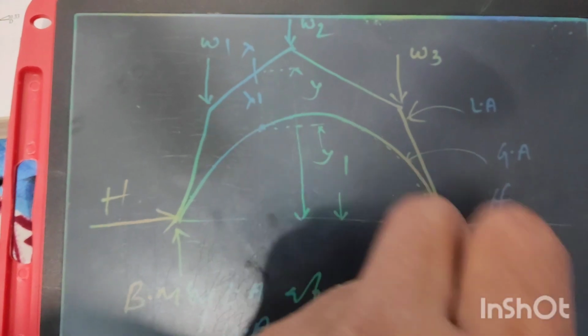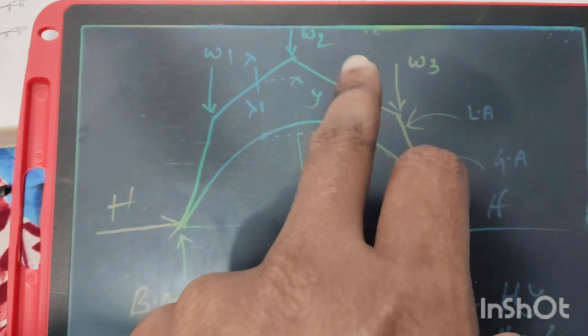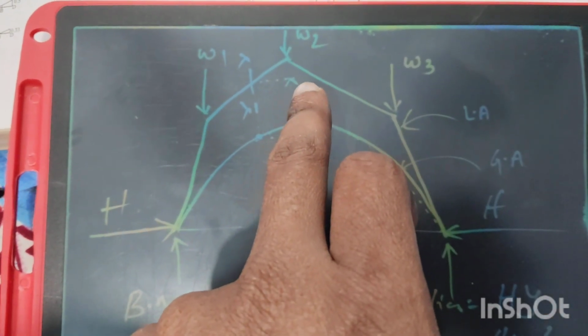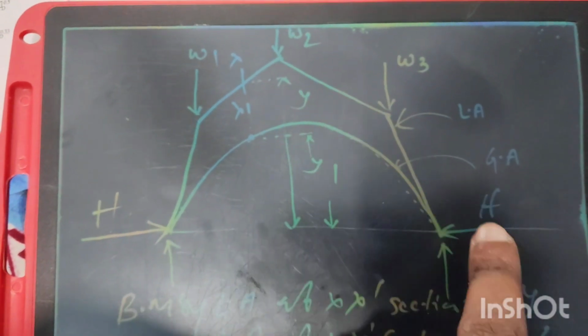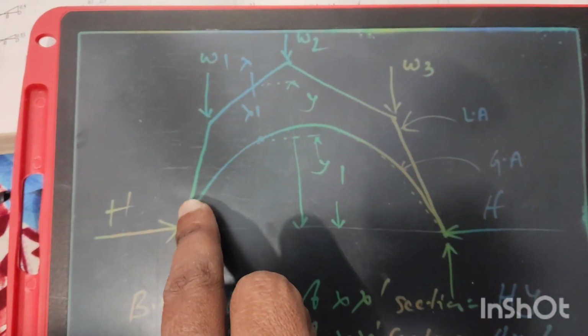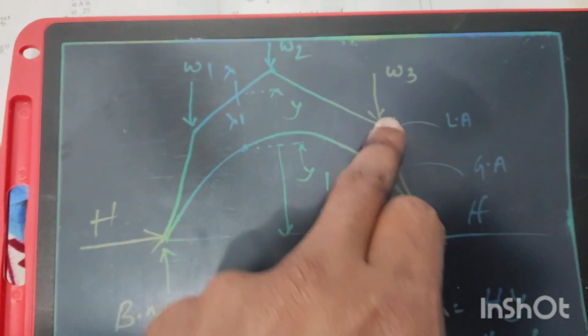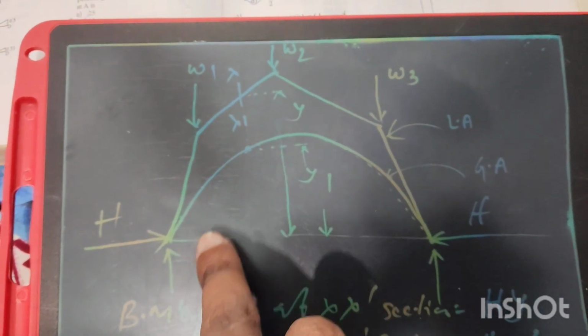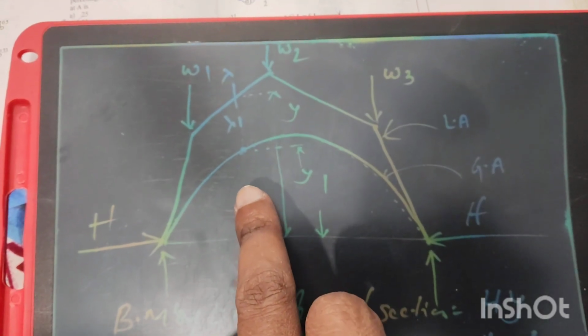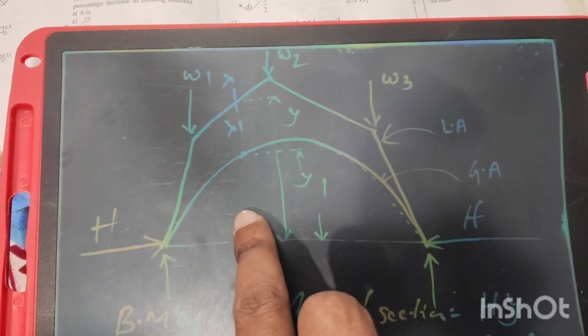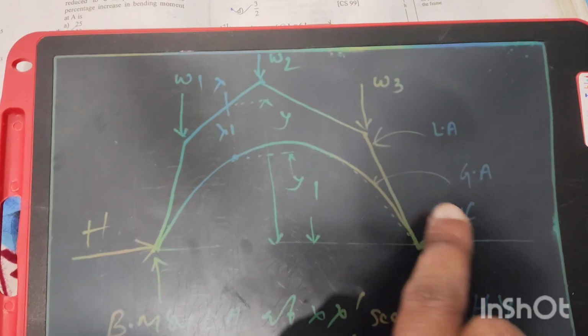The arch which has a funicular polygonal shape after the application of a series of loads is called a linear arch, like the arch given at the top, and the arch which is parabolic, circular or elliptical in shape and can be easily constructed is called the actual arch or given arch.